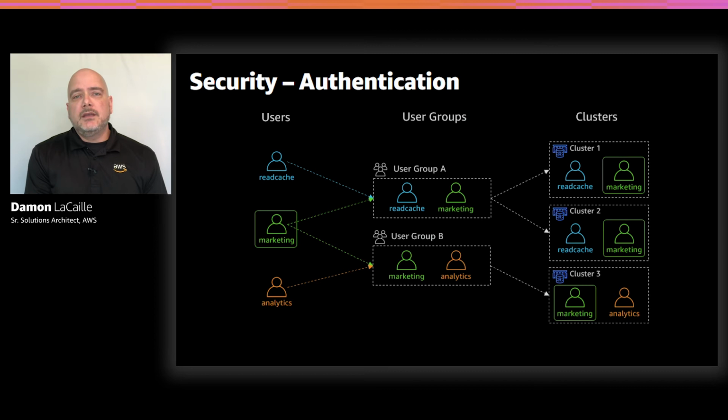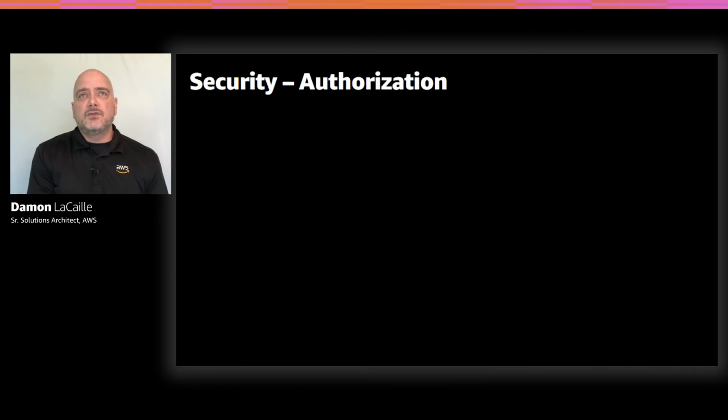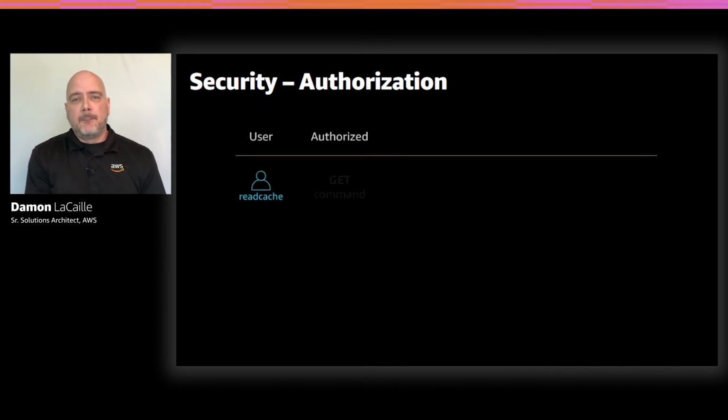Now what we'll do is talk about how each of these users is authorized to do specific actions. So let's start with that read-cache user first. We want this user to only run the Redis GET command, which simply reads a string object, and that's all it does. We don't want this user to run any commands except GET, so no SET, no LIST, etc. We also only want this user to have access to cache keys. We can do that by pattern matching, which I'll show you.